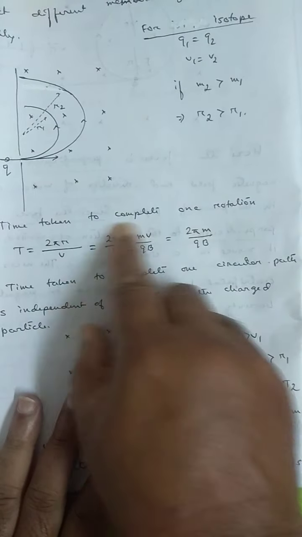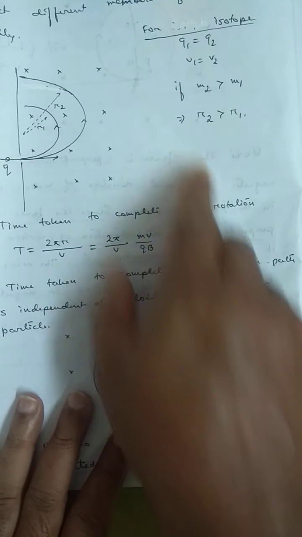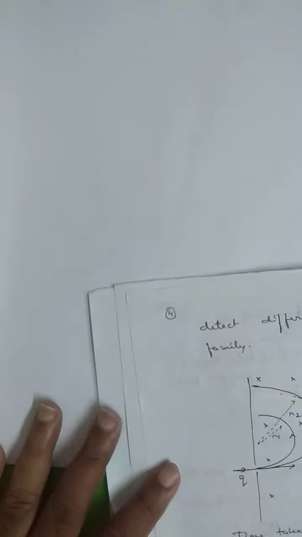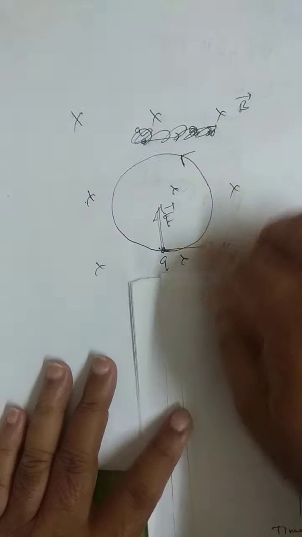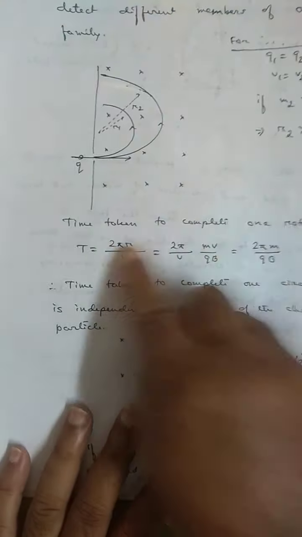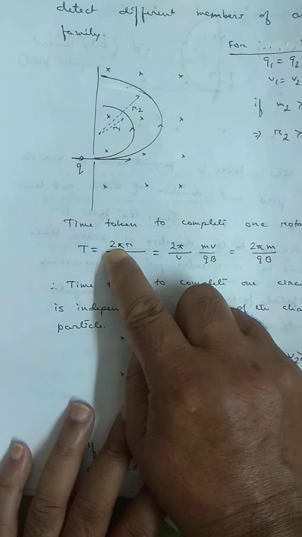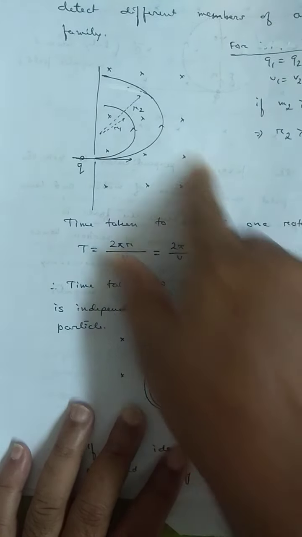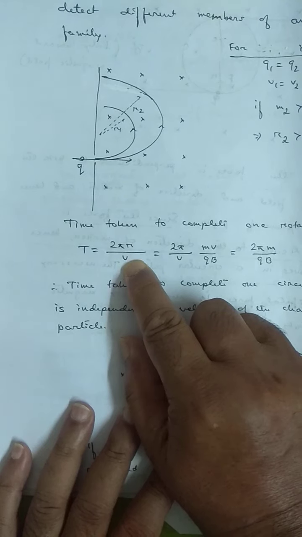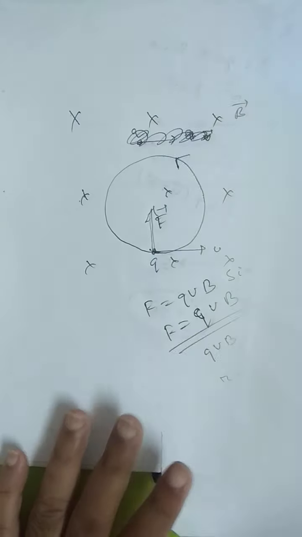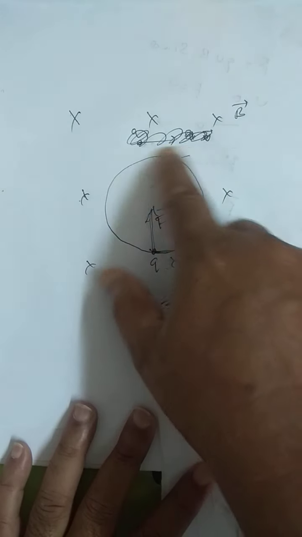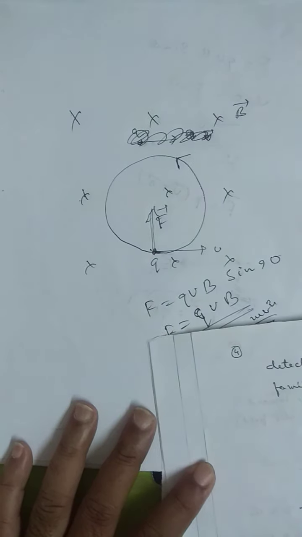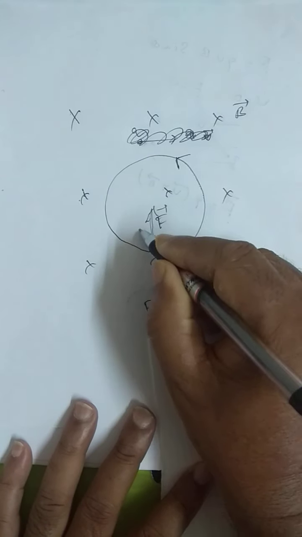Achha, what is the time to complete one circle? Here we discuss that it moves in a circular path. What is the time required to complete one circular path? What is that time T? What is the path length of one circle? Twice pi r. With what velocity is it projected? It is projected with velocity v. So T is twice pi r by v, where r is the radius of the circular path.